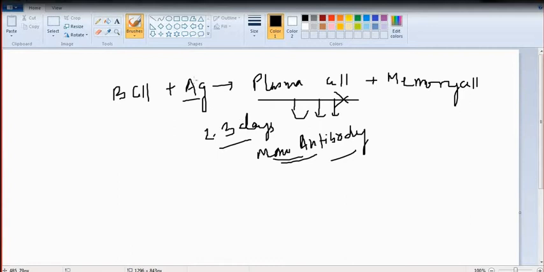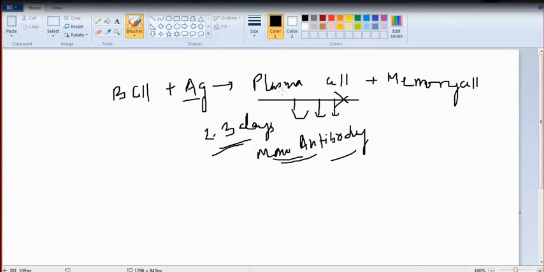So you have to again inject antigen in the particular individual, and the individual will produce again plasma cells after 5 days, and you can get monoclonal antibody again for the 2 to 3 days. So this is a problem, because the lifespan of the plasma cell is very short.